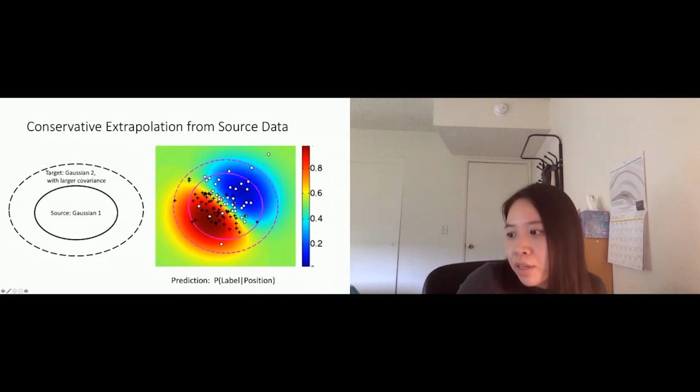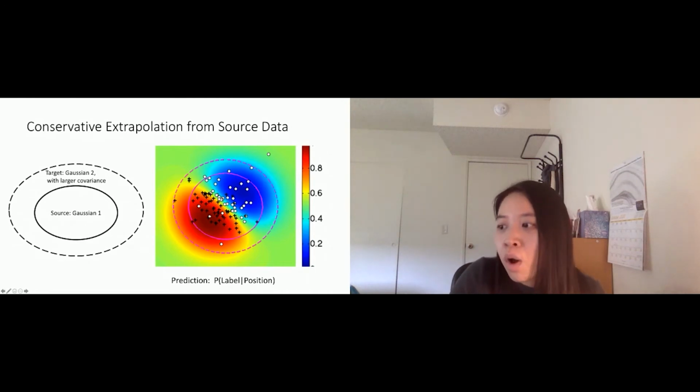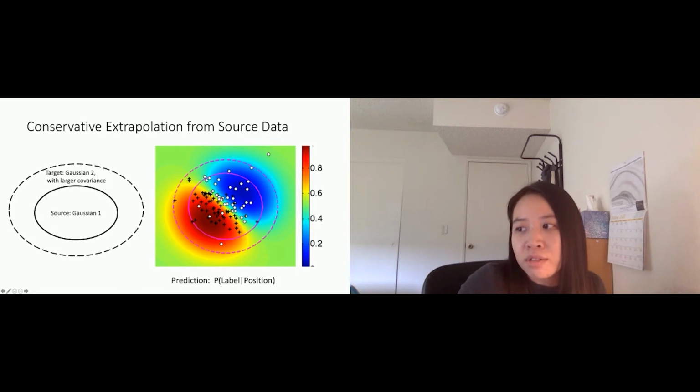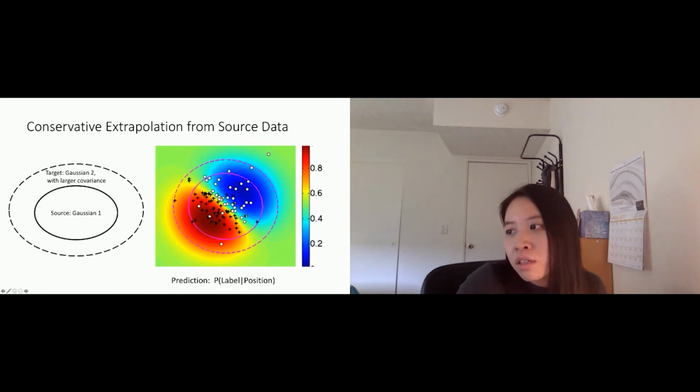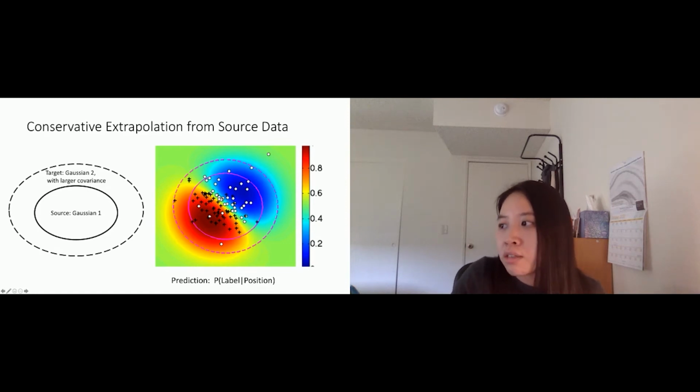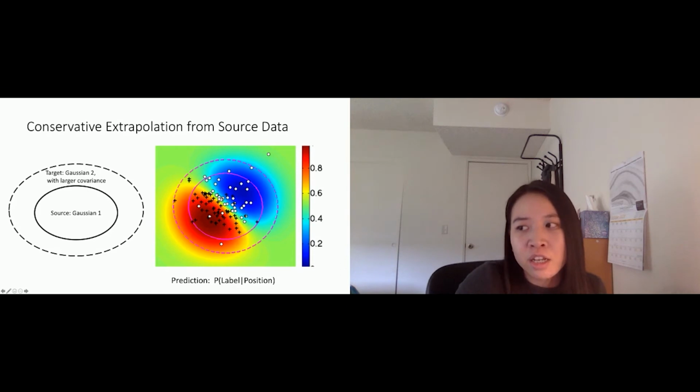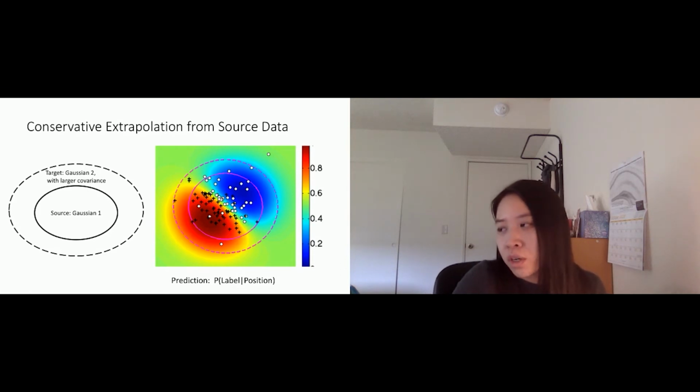The color map is the confidence on whether it is a positive or a circle given the position. Only in the very restricted region where you have source data support will you have a confident plus or circle prediction, which is the blue and the red color. Outside this region, you will be very conservative and make a prediction around 0.6 or 0.5, which means you're not confident about your prediction.